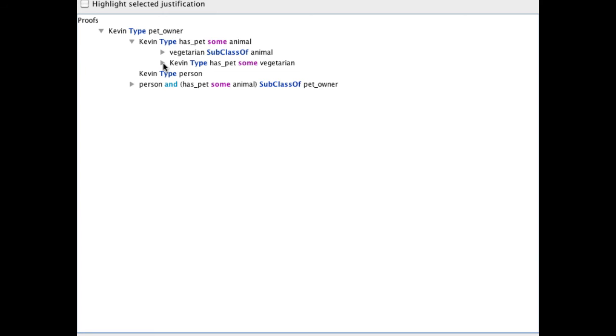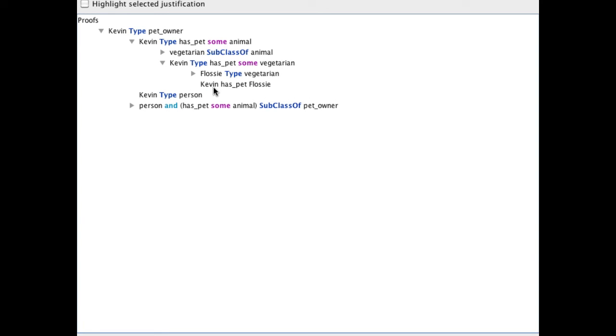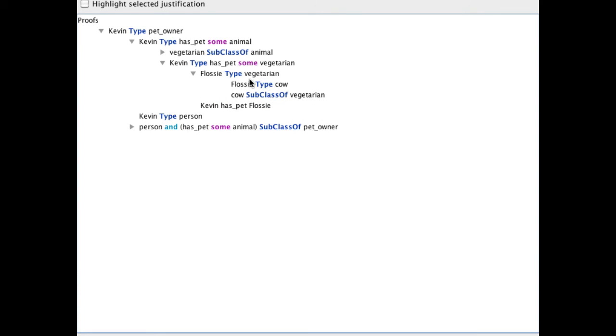Why is Kevin an instance of has pet some vegetarian? Well, this is because Kevin has pet Flossie. This was a property assertion in our original justification, and here we have another lemma, Flossie type vegetarian, and these together entail that Kevin type has pet some vegetarian. Why is Flossie a vegetarian? Well, because Flossie is a cow and cow is a vegetarian. Both of these axioms appear in our original justification and are summarised by this lemma here.